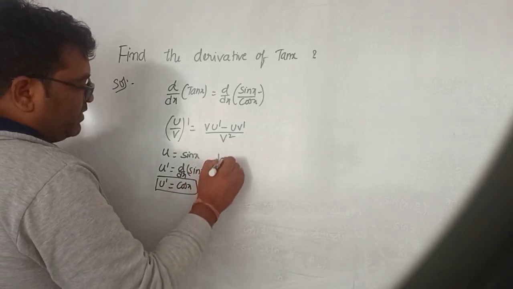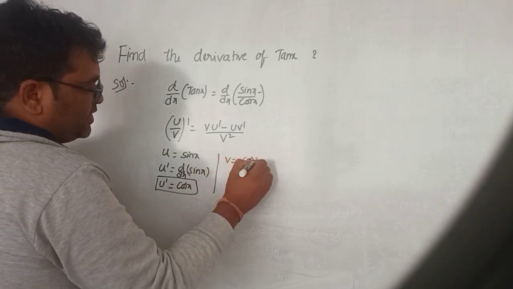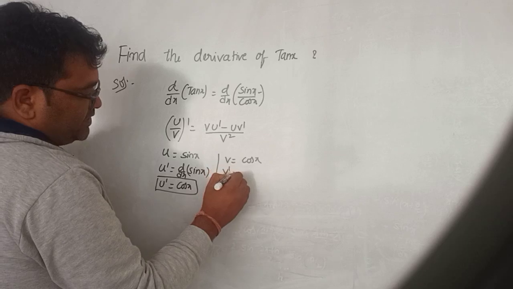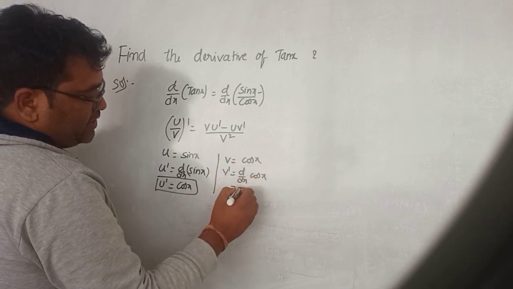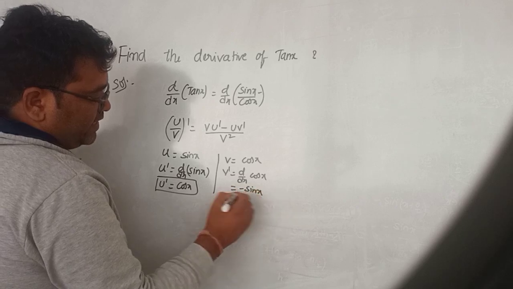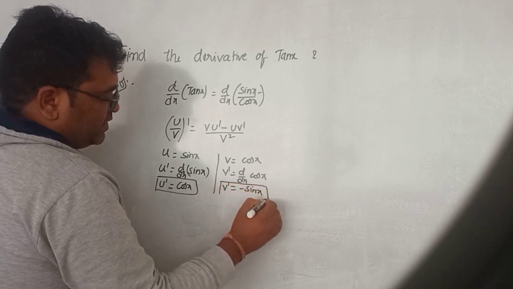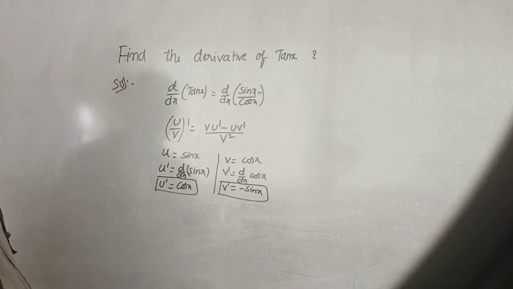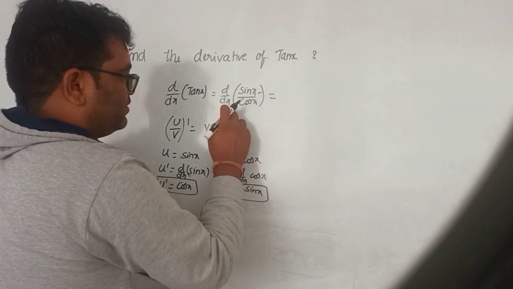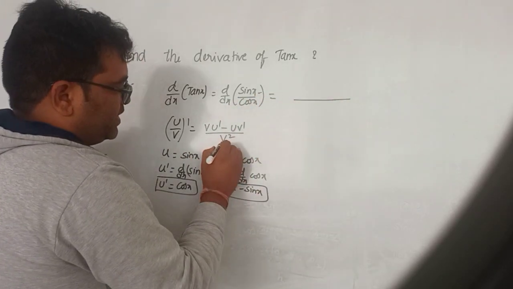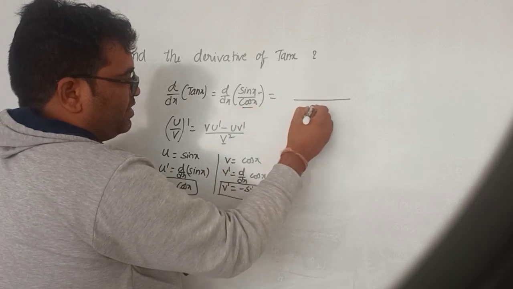Next v is equal to cos x. So v dash is nothing but d by dx of cos x. So d by dx of cos x is minus sin x. So v dash is equal to minus sin x. So here dy by dx of, in place of v square we are having cos x.